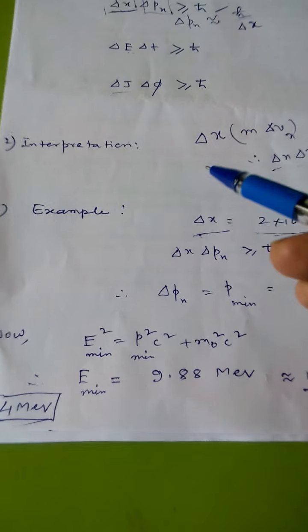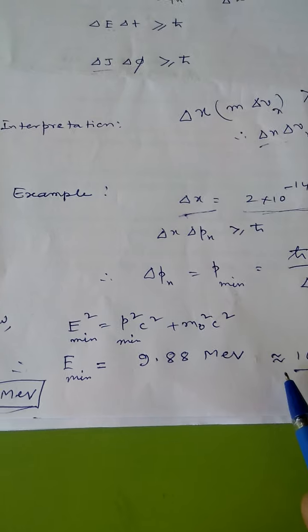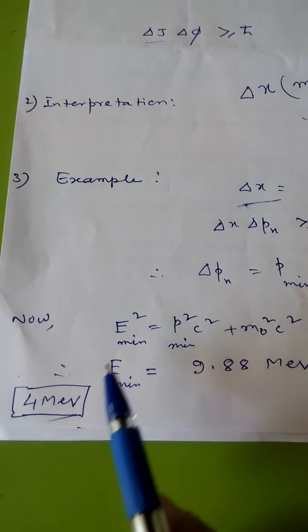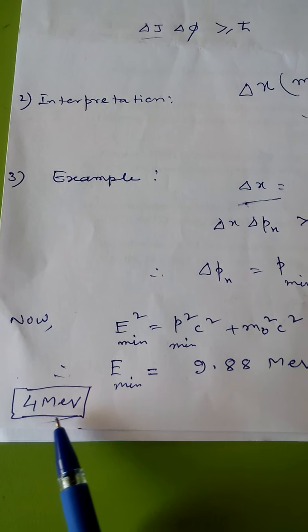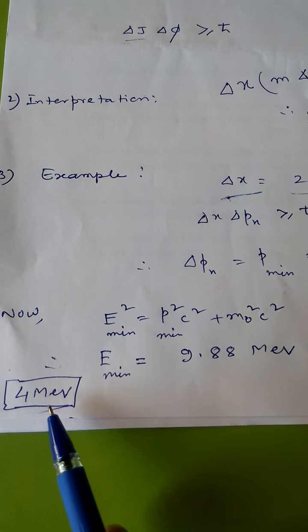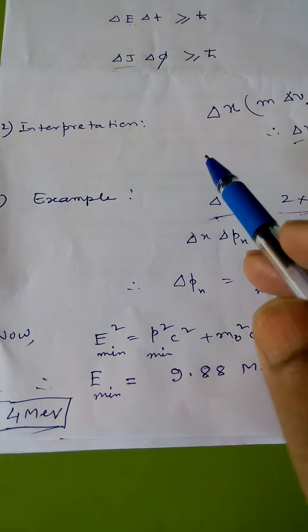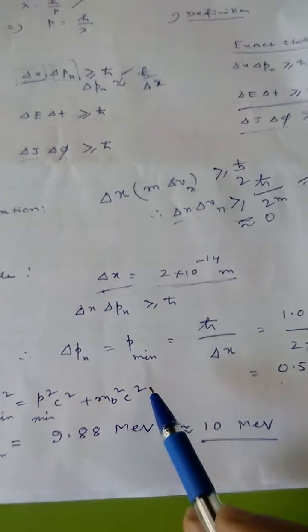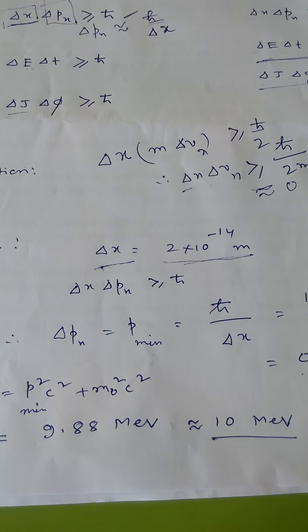If the electron existed in the nucleus, its energy would be estimated to be 10 MeV, but the maximum possible kinetic energy of an electron emitted from a radioactive nucleus is only 4 MeV. So our assumption was wrong. This means an electron can't exist within the nucleus. So it directly follows that a free electron can't exist in an atomic nucleus.